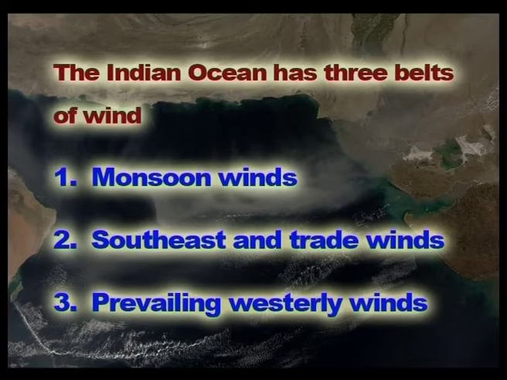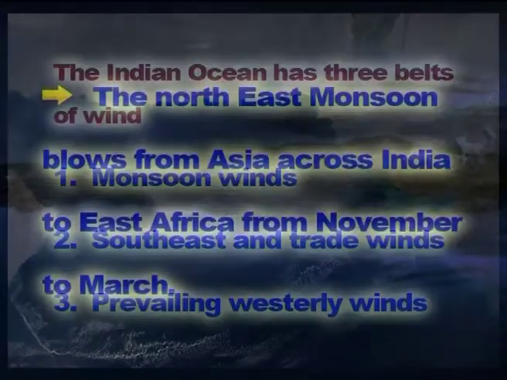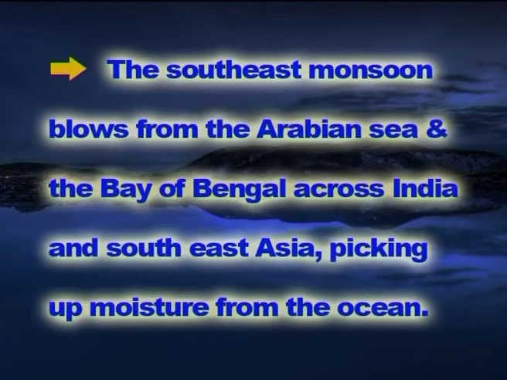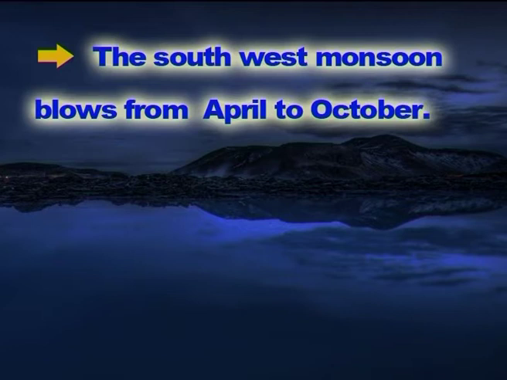The Indian Ocean has three belts of wind: monsoon winds, southeast trade winds and prevailing westerly winds. The northeast monsoon blows from Asia across India to East Africa from November to March. The southeast monsoon blows from the Arabian Sea and the Bay of Bengal across India and Southeast Asia, picking up moisture from the ocean. The southwest monsoon blows from April to October.